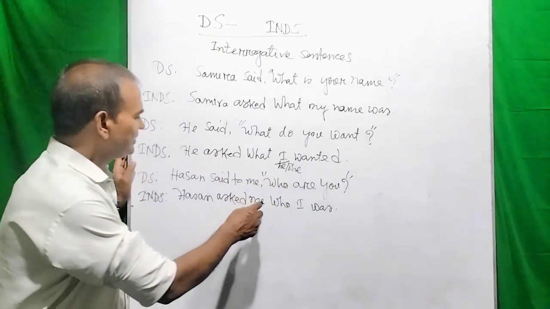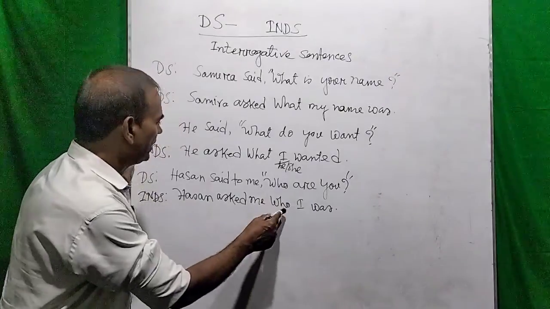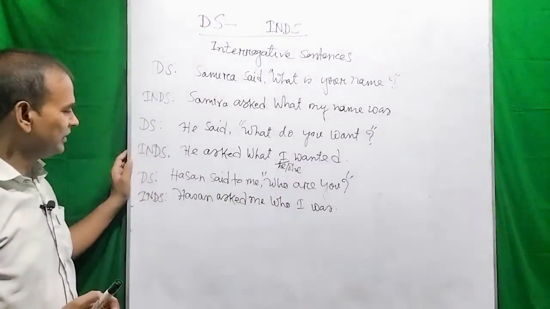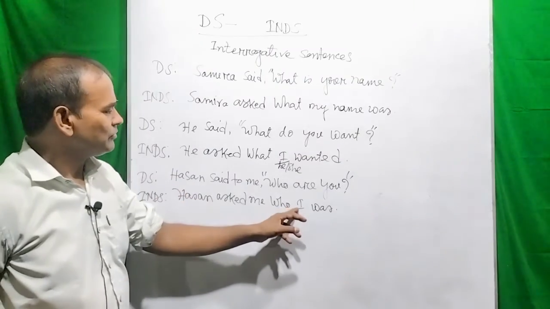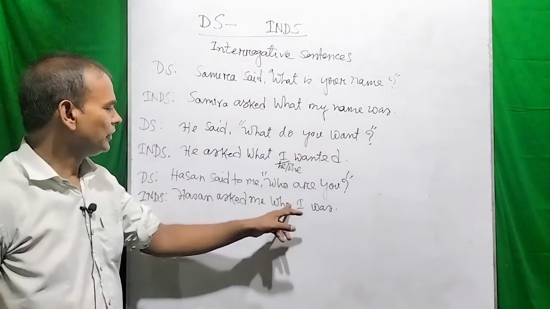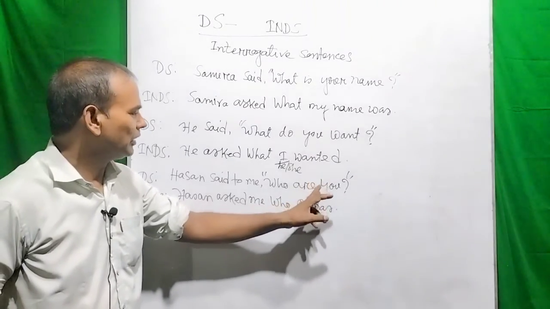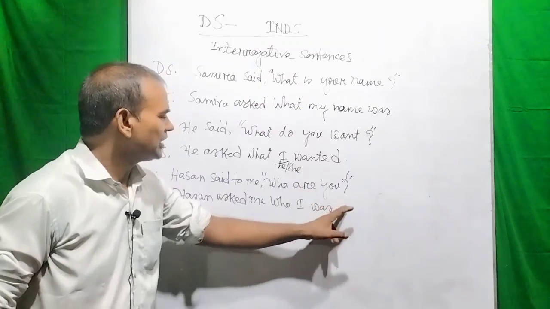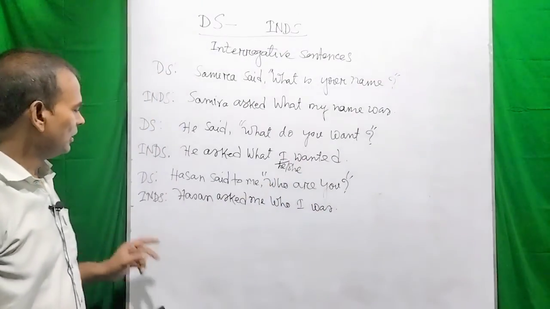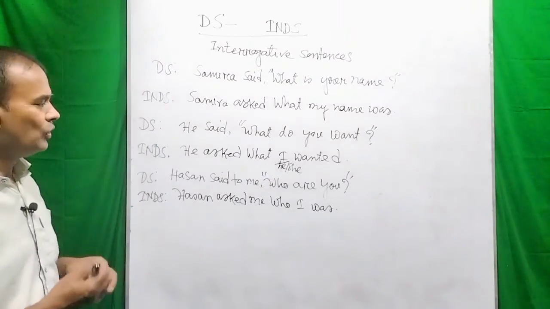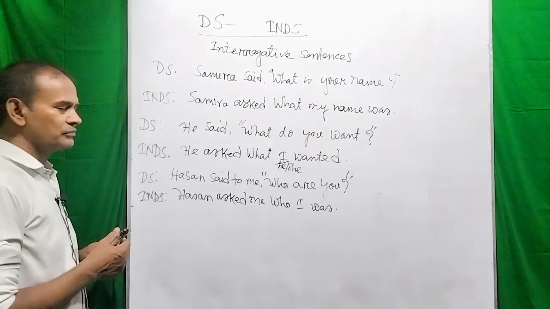So me changes into I. So I have used who as the conjunction in the indirect, and then I have changed the subject me into I, who I, and after that I have changed the tense. Are has been changed into was. So Hassan asked me who I was.